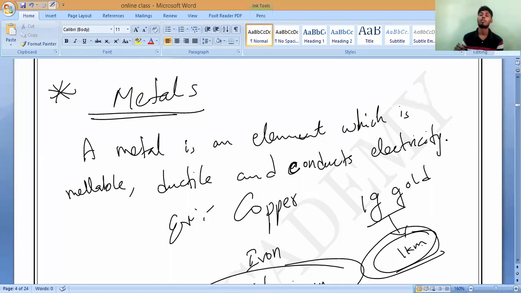That much malleable. We can make it into sheets, wires, whatever shape we want, easily. That is why gold is called the highly malleable and ductile element. Understand?